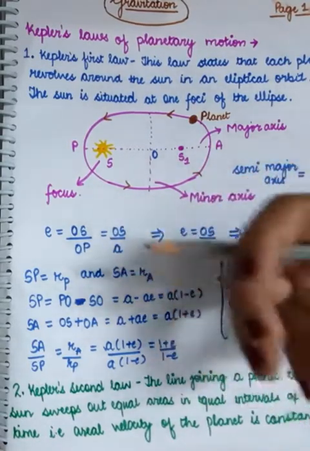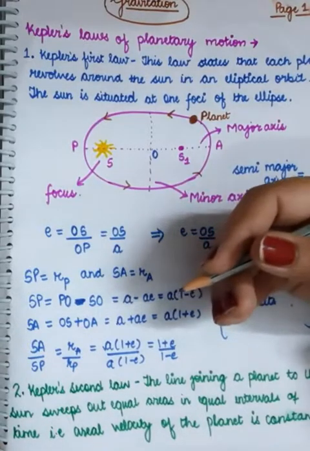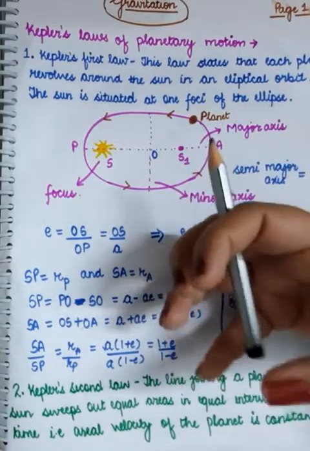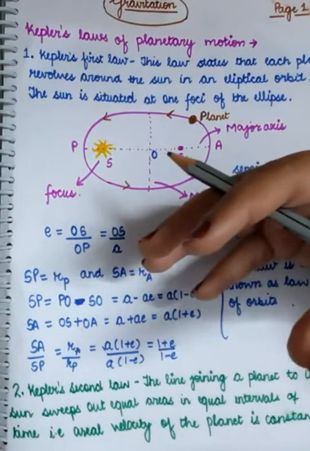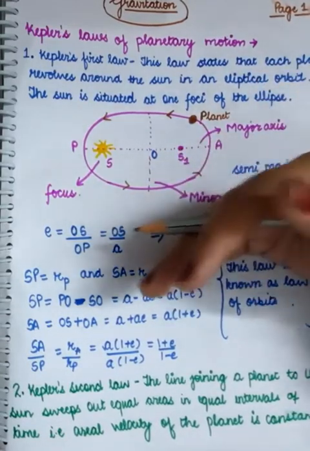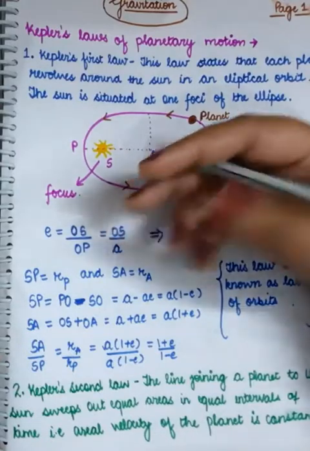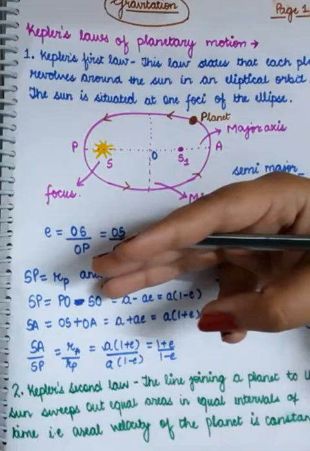what are the laws obeyed by the planets when they are revolving around the sun. There are certain regulations that the planets obey when they are revolving around the sun, and those are summarized in the form of Kepler's laws. Kepler's laws are the three laws that Kepler gave to explain the planetary motion.